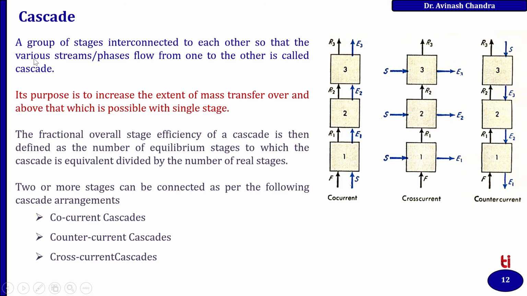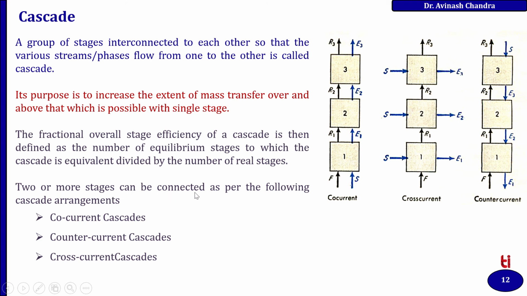Come to the cascade. As a definition, a group of stages interconnected to each other so that the various stream phases flow from one to the other is called a cascade. Its purpose is to increase the extent of mass transfer, which is not possible with a single stage. The overall stage efficiency of a cascade is defined as the number of equilibrium stages to which the cascade is equivalent, divided by the number of real stages.